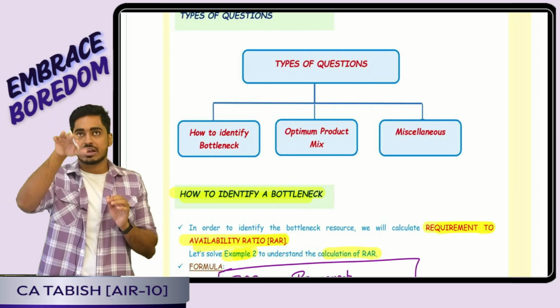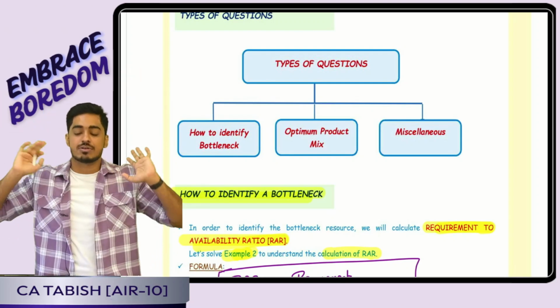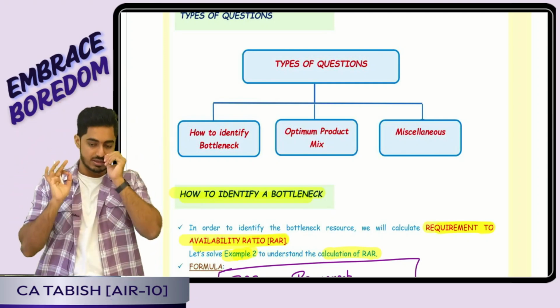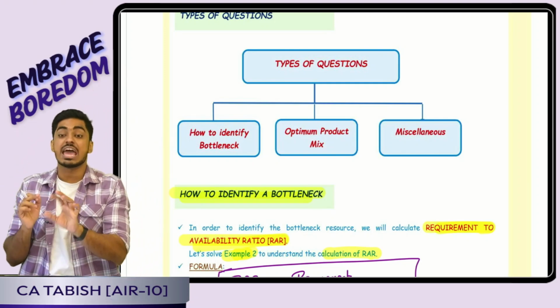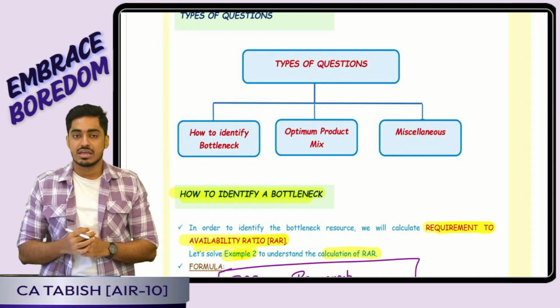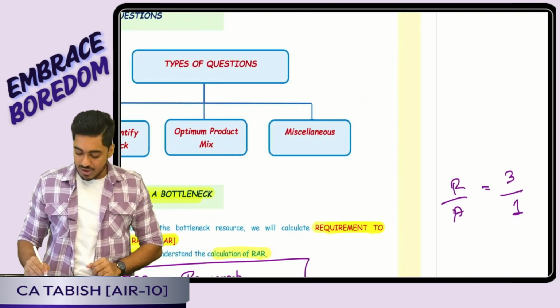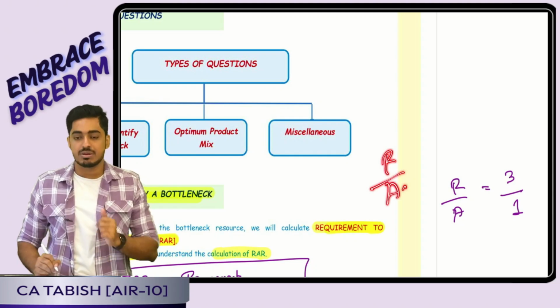First, I will write down which all resources are there. I will write down the total requirement of every resource, total how much resource is required. Then I will write down how much resource is available. Based on that, I will be calculating my RAR, which is the requirement to availability ratio, which is requirement divided by availability. Yes or no?